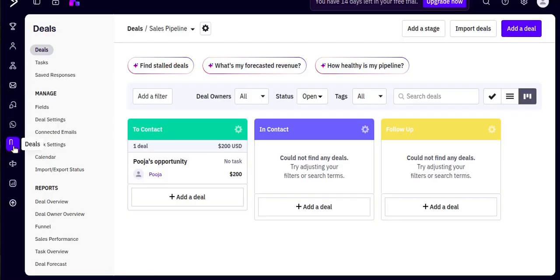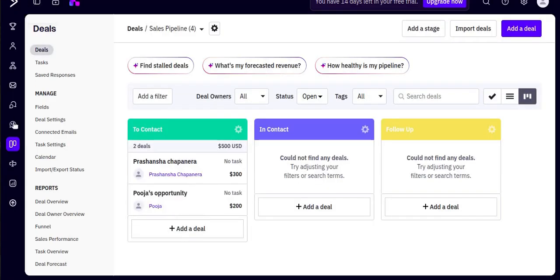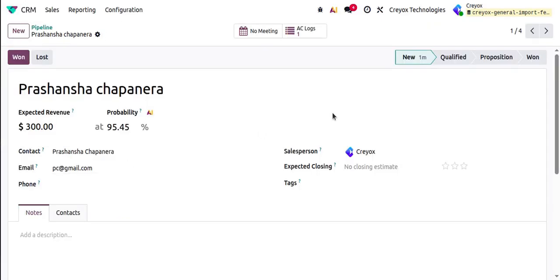Now I will go back and refresh the page of my deals in ActiveCampaign. Here automatically the deal will be created, similar to the opportunity which was created. Now for this opportunity I will change the stage to qualified.